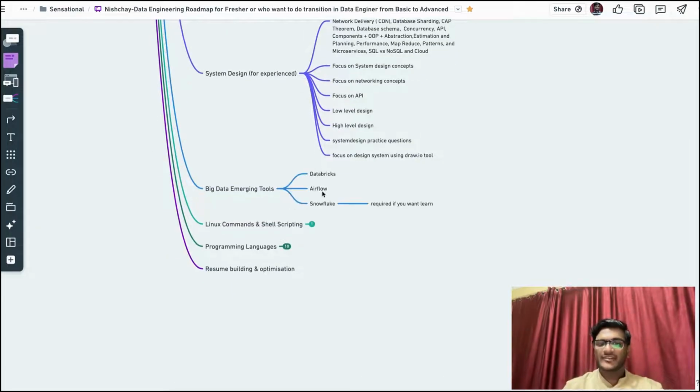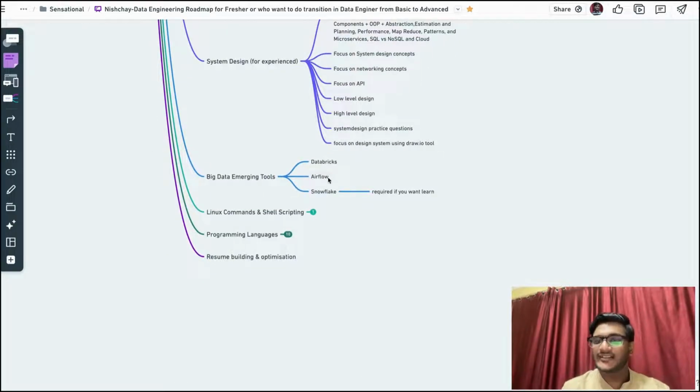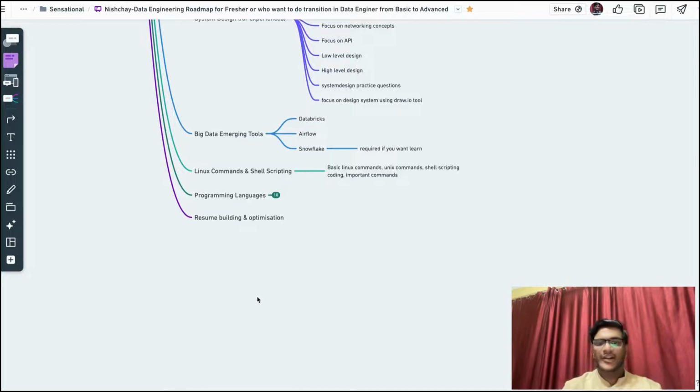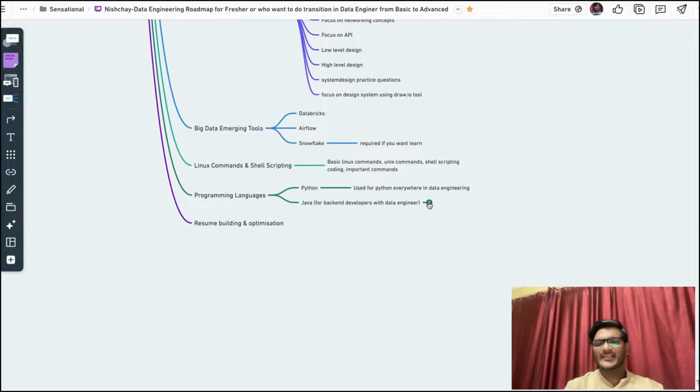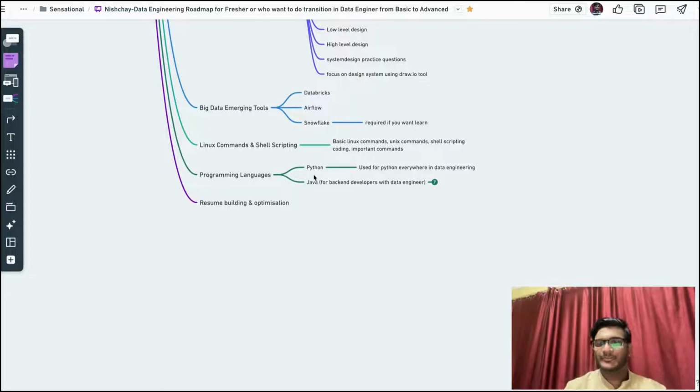Okay, big data emerging tools, like I told you, Airflow and Snowflake, these are the extra tools you can focus on. Databricks is used by every top-notch company, so you can learn Databricks. Linux commands you worked on in college. For programming languages, apart from Python, you can focus on Java if you are already a backend developer. But if you are not a backend developer, you can skip Java. You can focus on Python only.